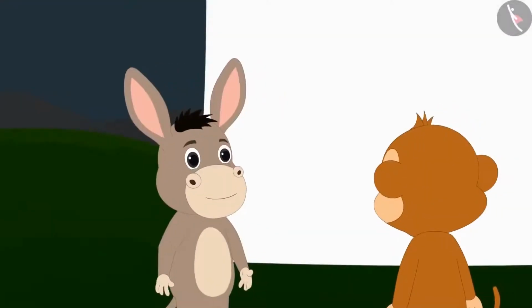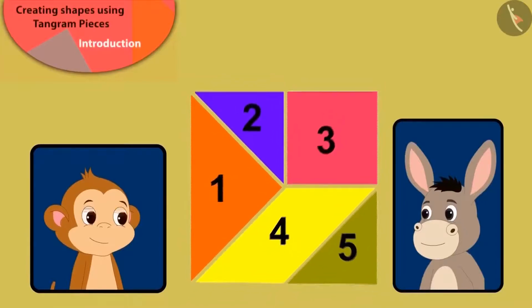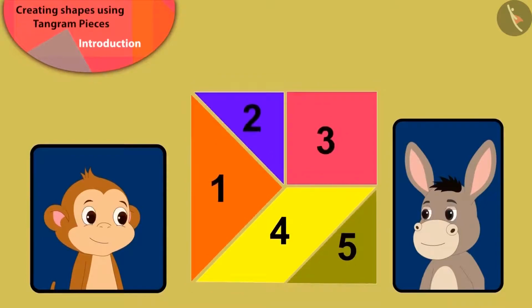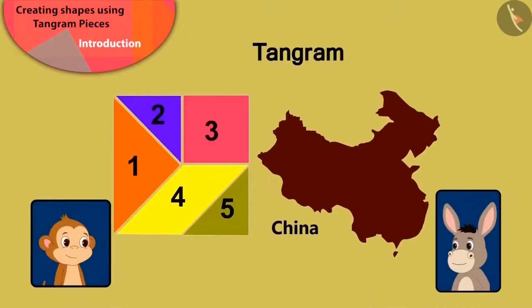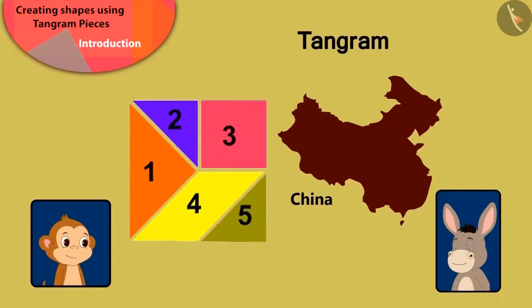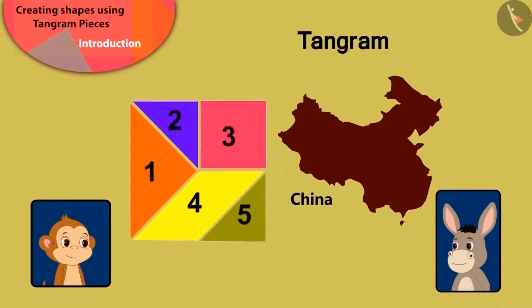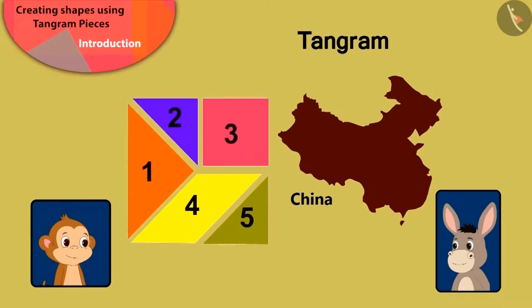Bhola asked him about the pieces of paper. Babban is telling Bhola that the 5 pieces of paper make a square in this way. We know this by the name of tangram. Tangram is a unique puzzle made in China, which is made of different shapes like this. With just these 5 pieces of tangram, we can make various different shapes.